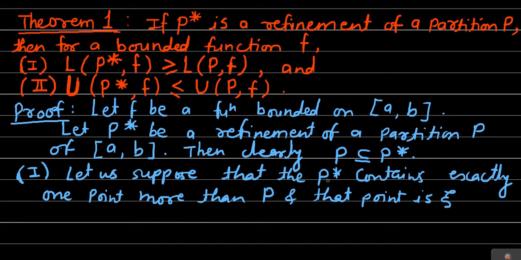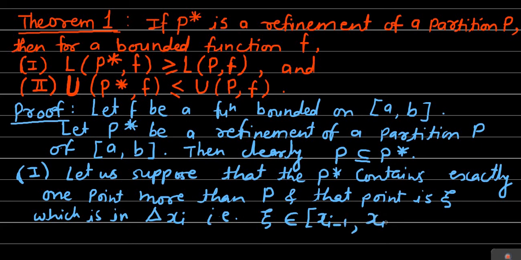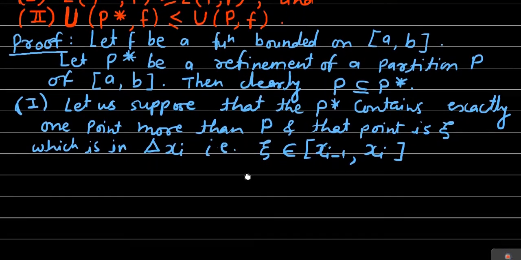This is the notation for x-bar, and that point is in the ith subinterval delta x_i. Which means x-bar belongs to the closed interval x_{i-1} to x_i, because the ith subinterval delta x_i is nothing but the closed interval x_{i-1} to x_i. As x-bar belongs to this interval, it is greater than or equal to its lower limit and less than or equal to its upper limit.